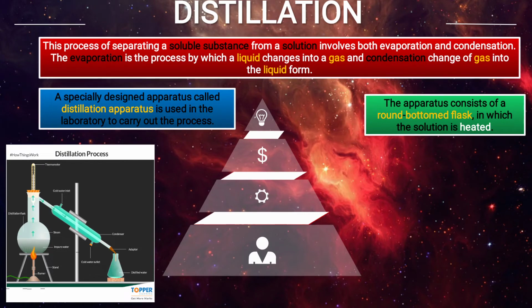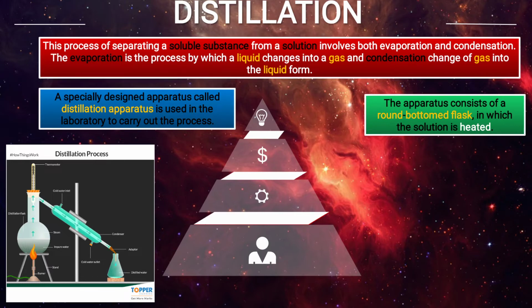Heat is provided, and impure water, see labeled there, is present in the round bottom flask. So due to heat, the water will evaporate. You see arrow marks, the water is going up, and it will form vapor, means water vapor. With the help of this condenser, the pure water will be collected.